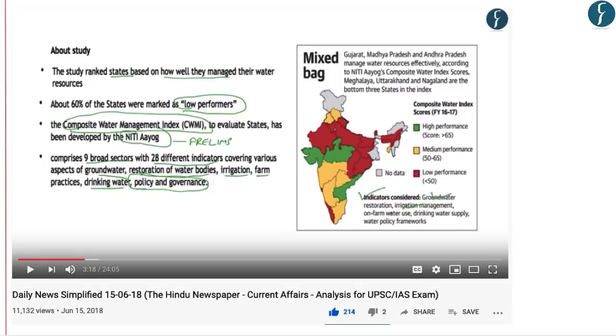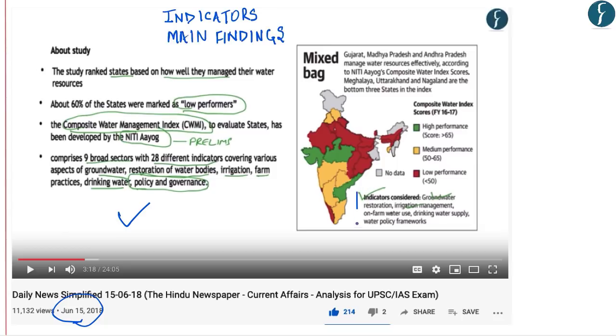Prior to the above mentioned DNS of 19th November 2018, we had already published a DNS dated 15th June 2018, which had a comprehensive discussion about the Composite Water Management Index. What are the highlights of the index? What were the indicators which were used to analyze various states? And what were the main findings of the report?